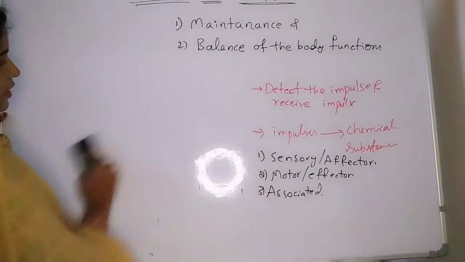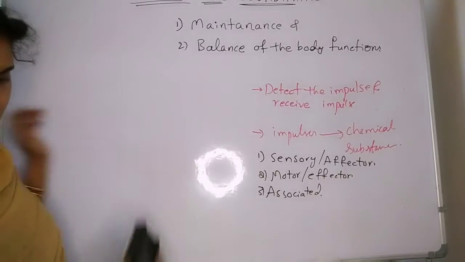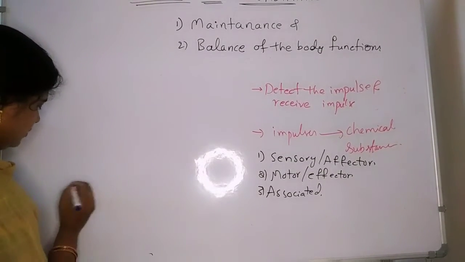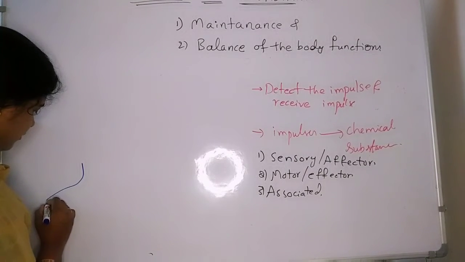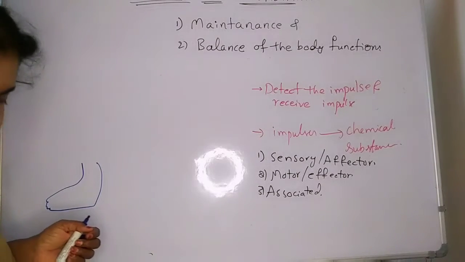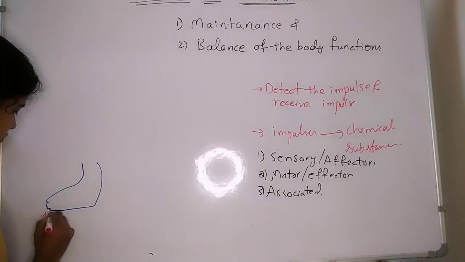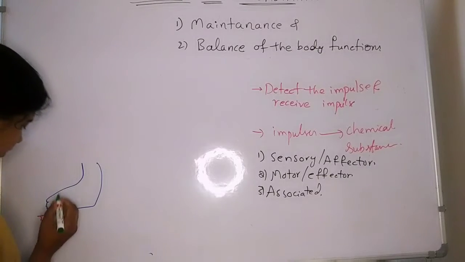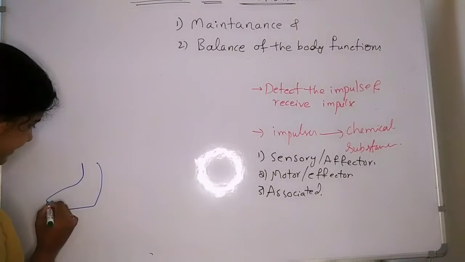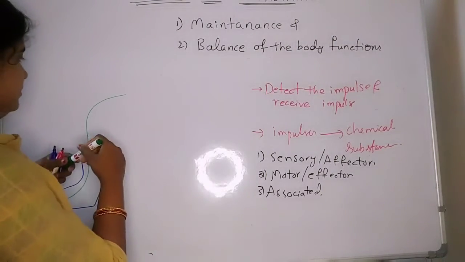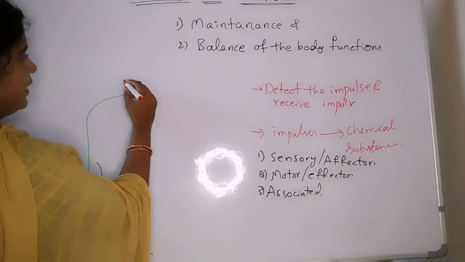So in a simple way, how can we draw the reflex arcs? Imagine this is a foot. Under the foot there is a sharp object. So from the sharp object, the nerves are going to detect this and carry it towards the spinal cord.